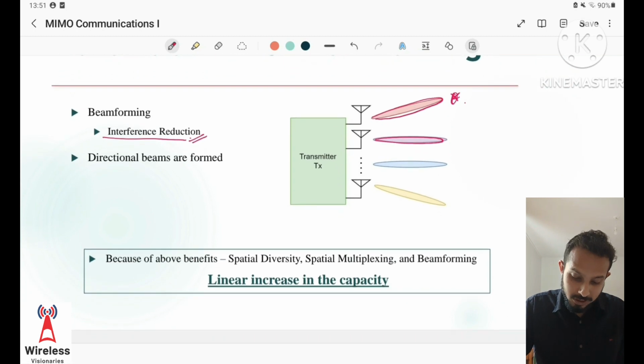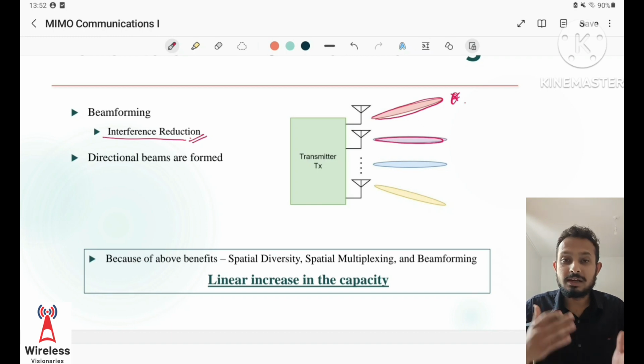So because of all the benefits, for example, spatial diversity, spatial multiplexing and beamforming, we get a linear increase in capacity in comparison to the SISO when we increase the number of antennas at the transmitting end and the number of antennas at the receiving end. So this is what MIMO has brought to us.